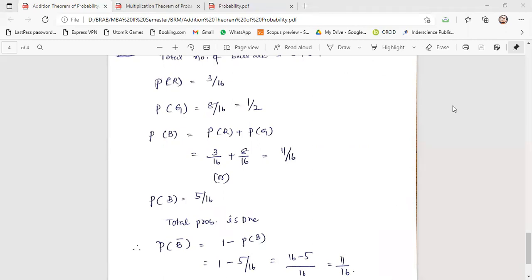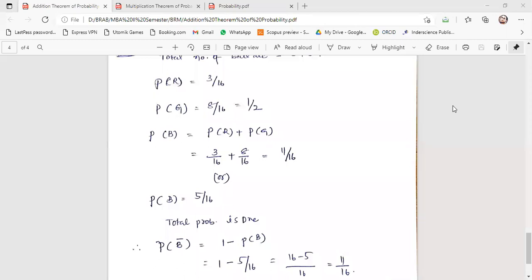Red plus green, if you add these both probabilities, then you will get 11 by 16 only. So when he is asking what is the probability of not getting a blue ball, it means you may get red or you may get green. What is the chance of getting red ball? 3 by 16. Or what is the chance of getting green ball? 8 by 16. If you add these both probabilities, then you will get 11 by 16 again.